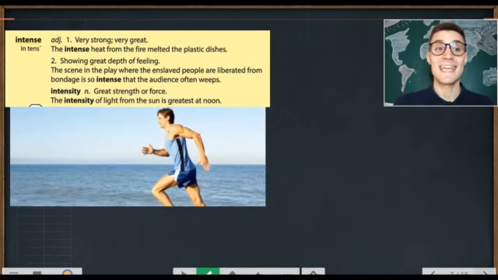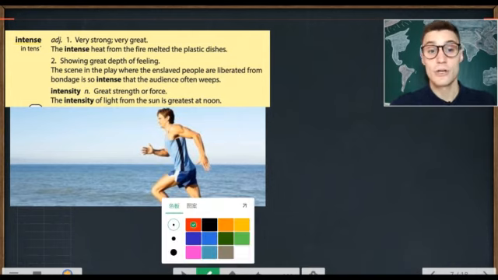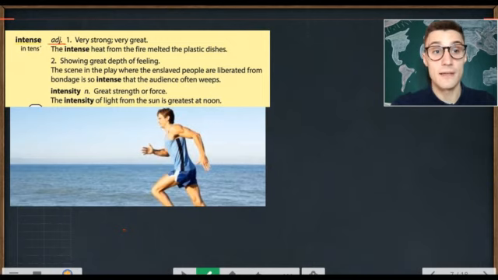Next, it is intense. Intense. Now, we use the word intense to describe something which is very strong, very great, intense. The intense heat from the fire melted the plastic dishes. So the heat from the fire was intense, very strong, very great.